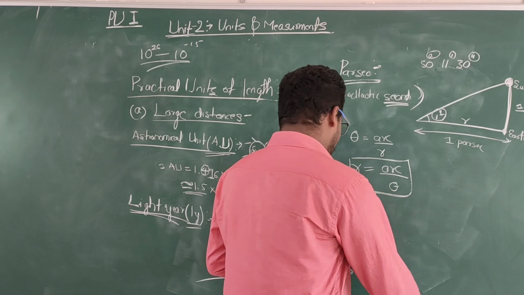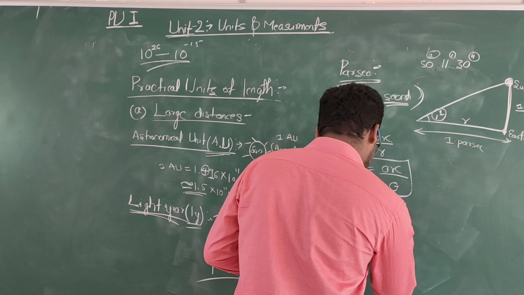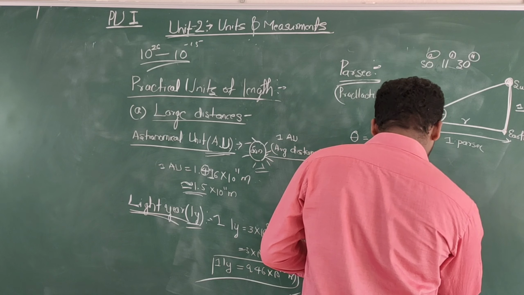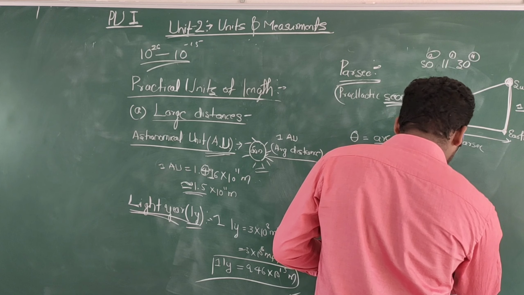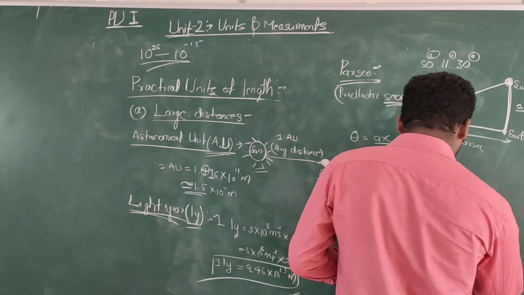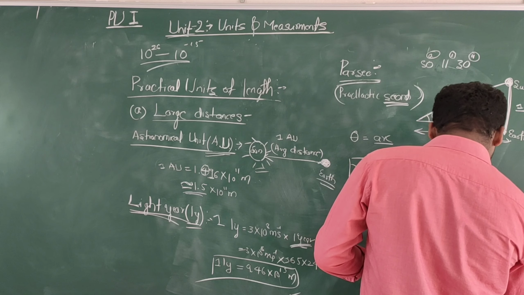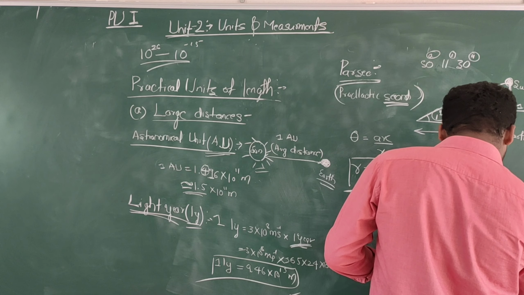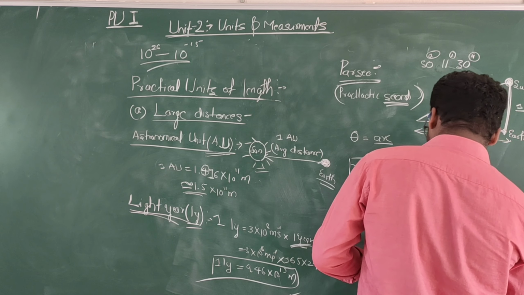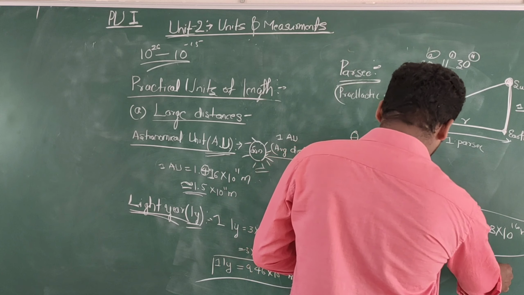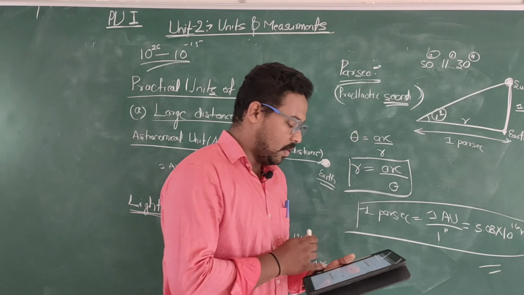So 1 parsec is equal to 1 astronomical unit divided by 1 second, which is equal to 3.08 into 10 to the power 16 meter. Keep this in mind. It is a very important term to be remembered.